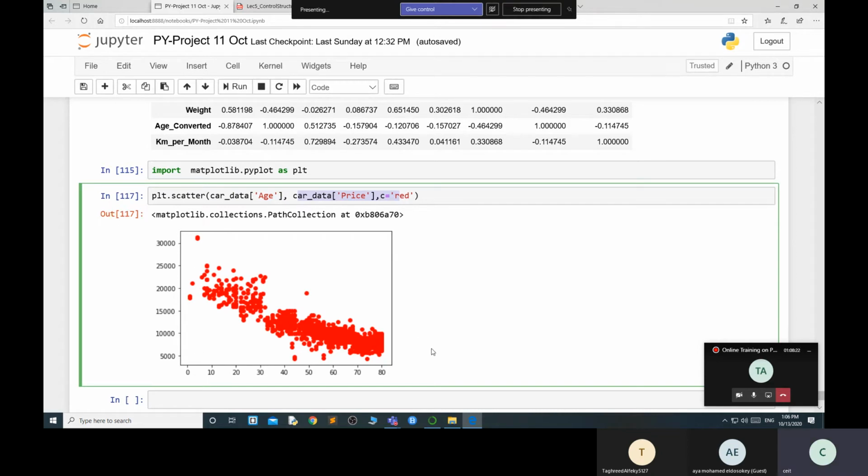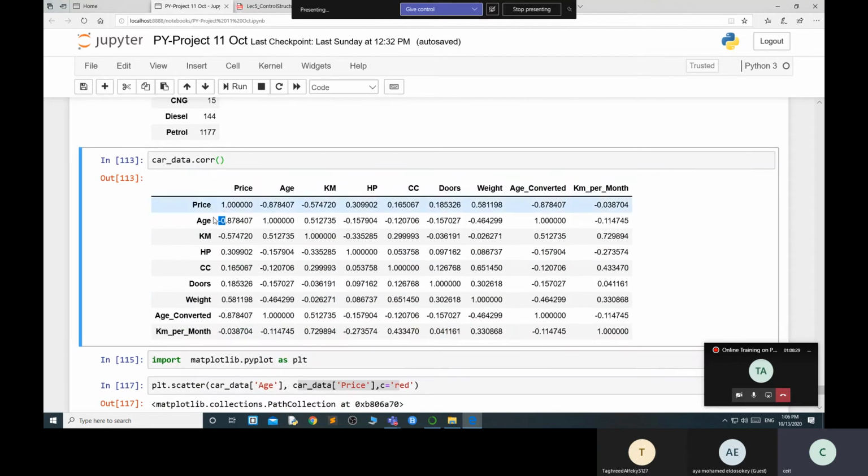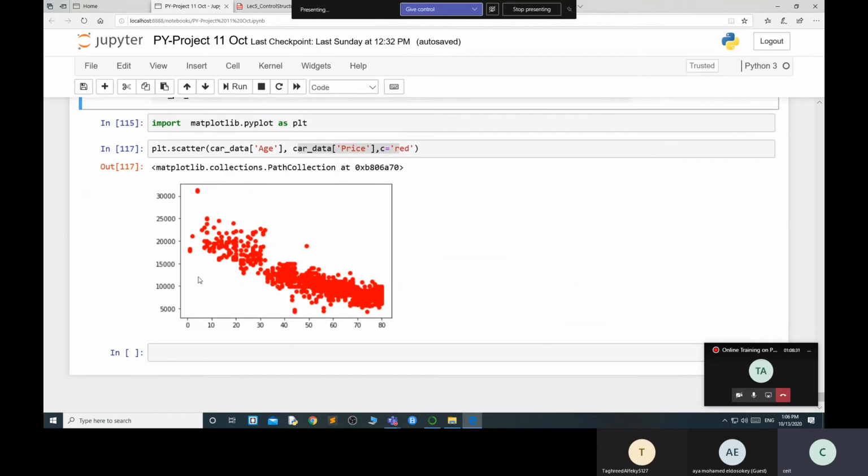So you can see this is a negative correlation. Understand? Because the data is minus, that means it's a negative correlation over here. The same trend I am seeing over here: as the age of the car is increasing, the price of the car automatically goes down. If the car is 1 year old, the price is very high, but when the car is 60 years old, the price is in between. So there is a huge drop over here. These are the things through which you can find out.